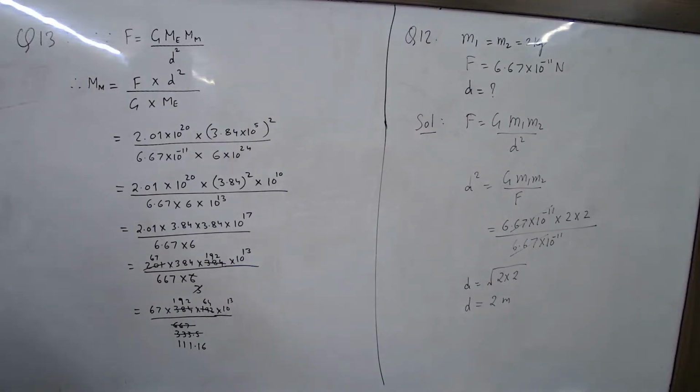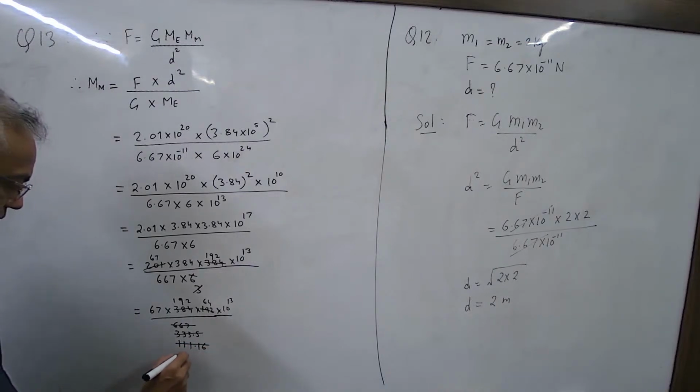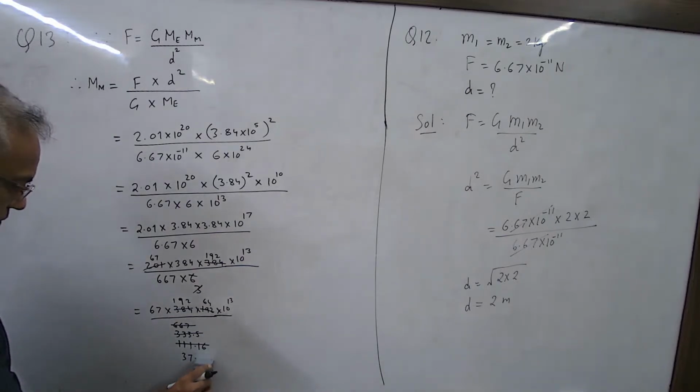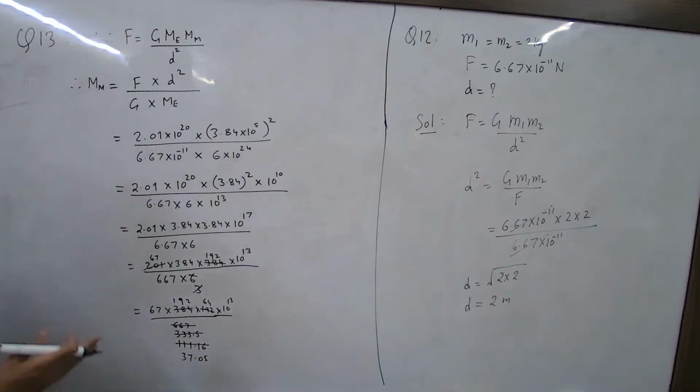Cut it by 3 again. So how much? 3 3s are 9, 3 7s are 21. So now you just do this calculation and get the answer.